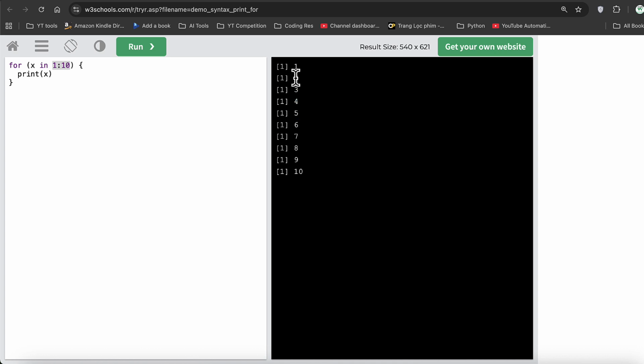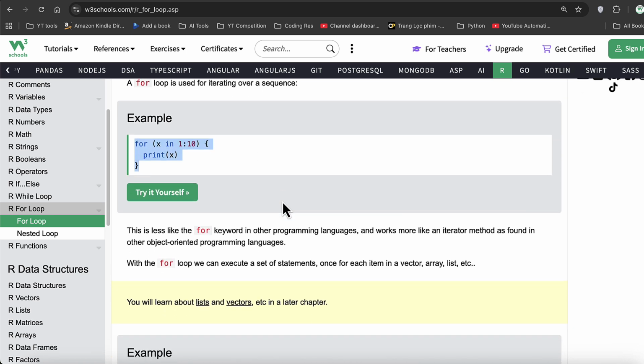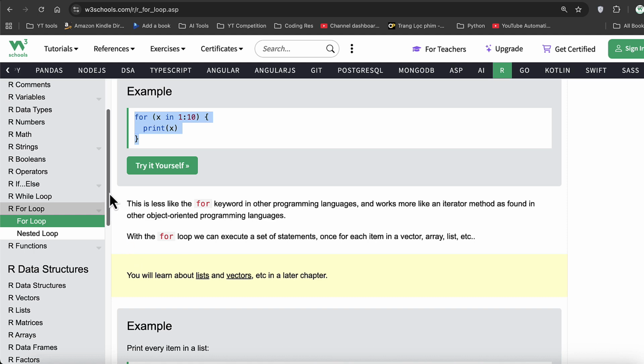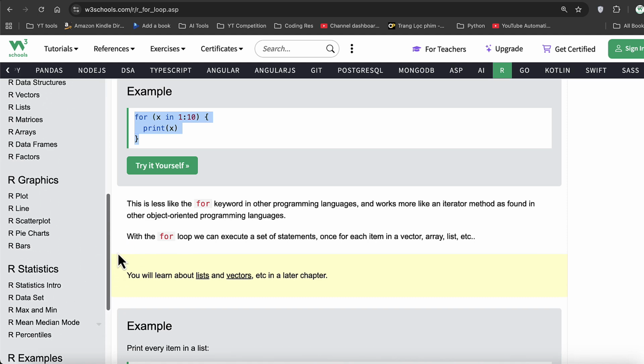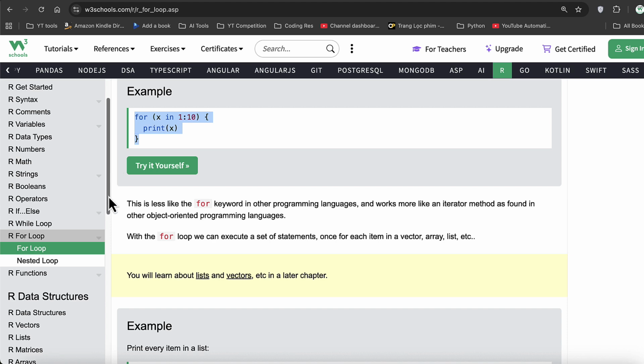Now this can be your array, this can be your list, this can be your enumerations, your data, your Excel file, whatever data, your range of sequence you are reading, basically you can read that using this simple for-in loop. We'll talk more about lists and vectors in other sessions where we talk about these data structures. So do keep tuned in.